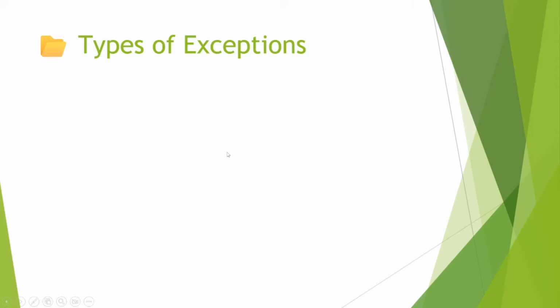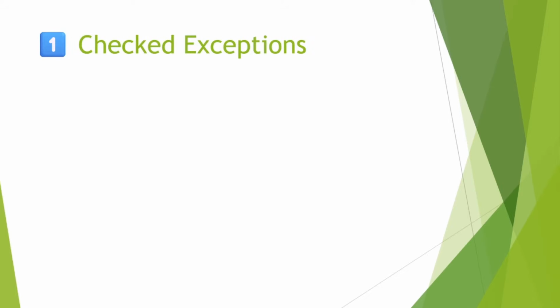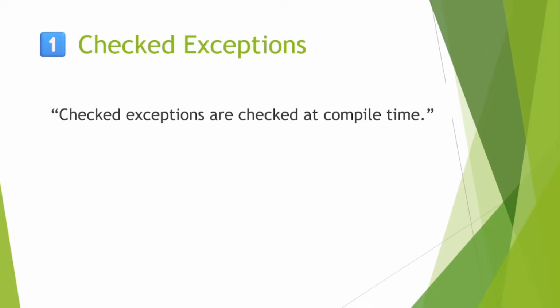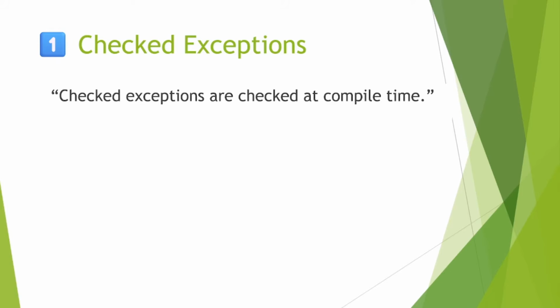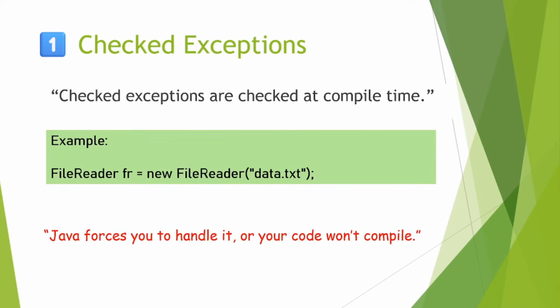There are two types of exceptions: checked exception and unchecked exception. Let's see checked exception. Checked exceptions are checked at compile time, so they are also known as compile time exceptions. For example, if we are doing any file operation, then Java forces us to handle it using a try catch block or the throw statement. Else compilation will fail.